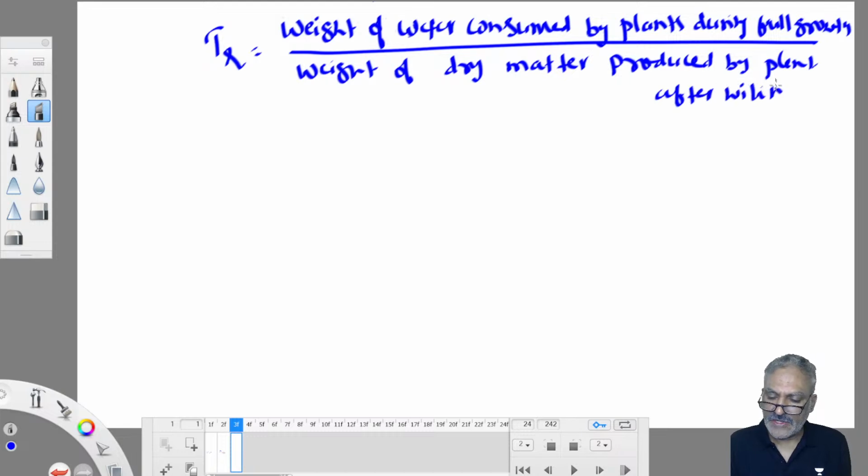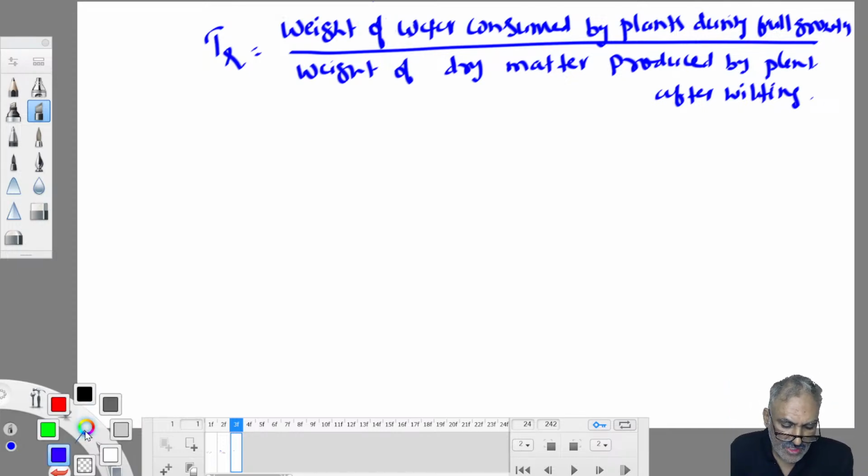This is a means of making comparison among the plants, which will transpire more water and which will transpire less. That much idea is more than sufficient. So this is about transpiration. We don't have any mathematical approach, so you can't expect any numericals from transpiration.